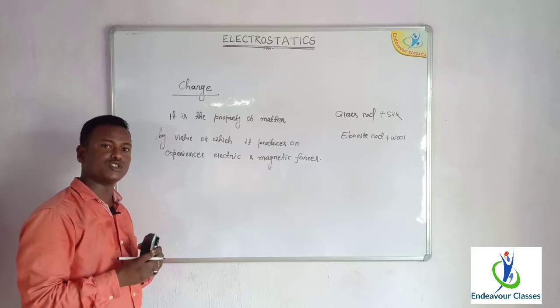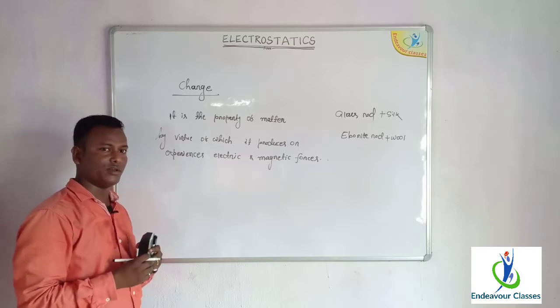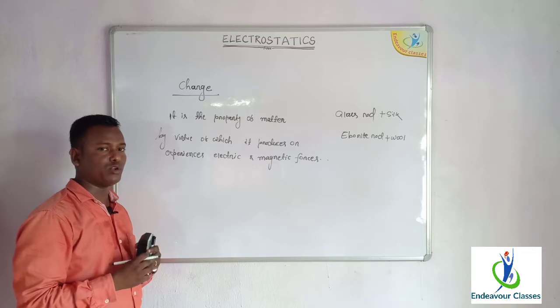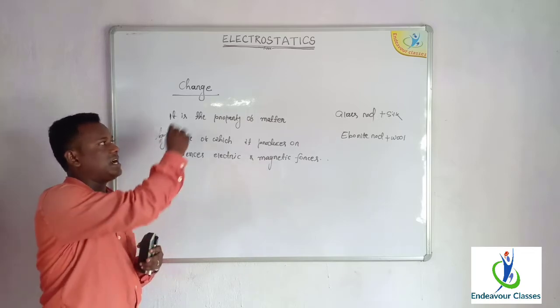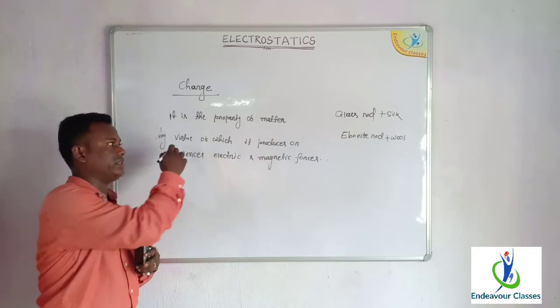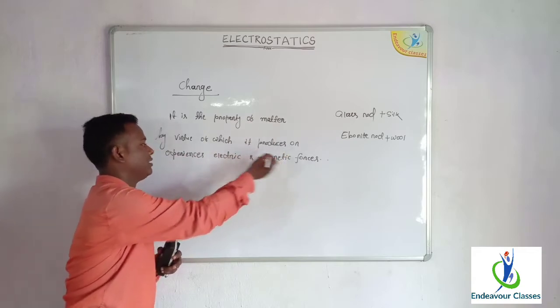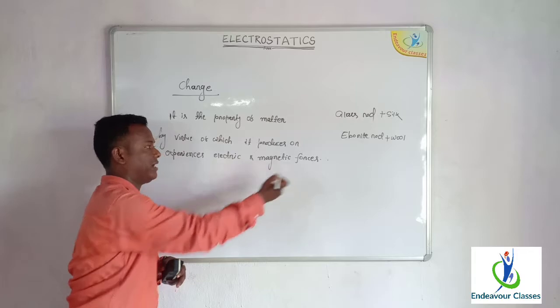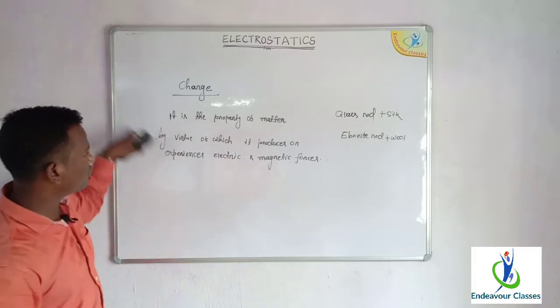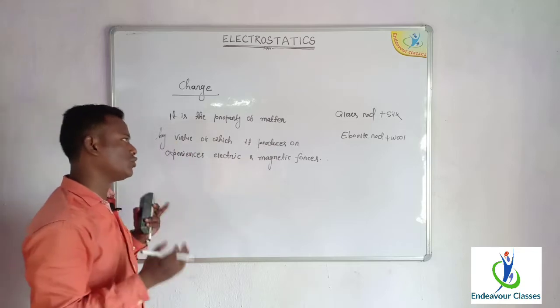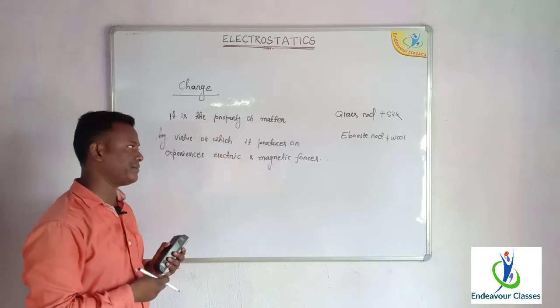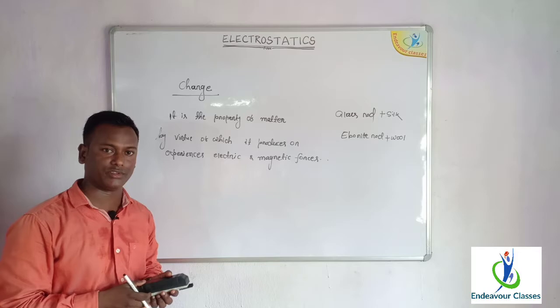So long as there is no charge, the body was not capable of attracting certain other substances. But once the charge is developed on the body, it was capable of producing or experiencing electric and magnetic forces. So the definition is quite clear now.